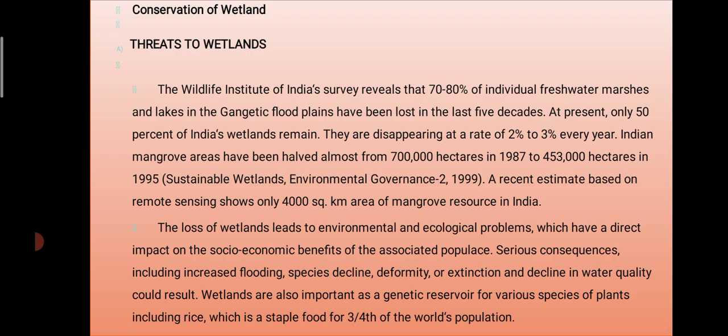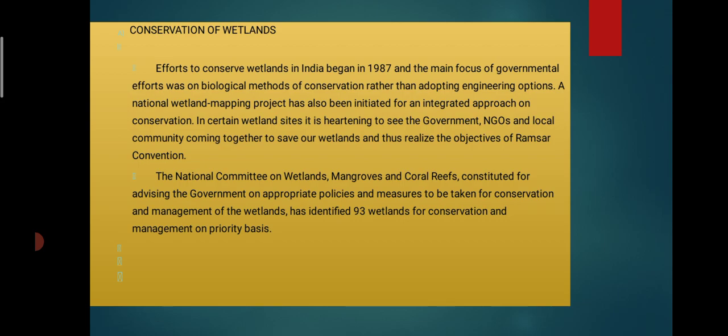So we need to conserve it. Then how can we do the conservation of that wetland? The effort of conservation of wetland in India began in 1987. The main focus of the governmental efforts was on the biological method of conservation rather than adopting engineering options.